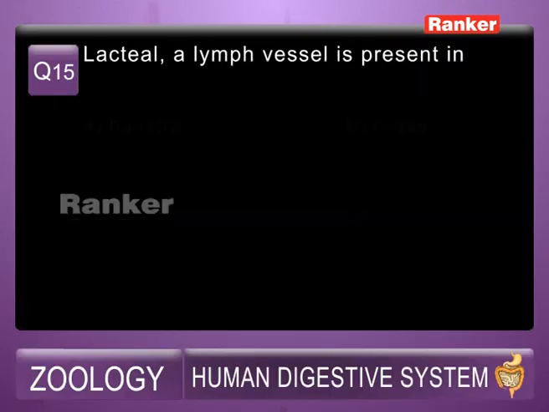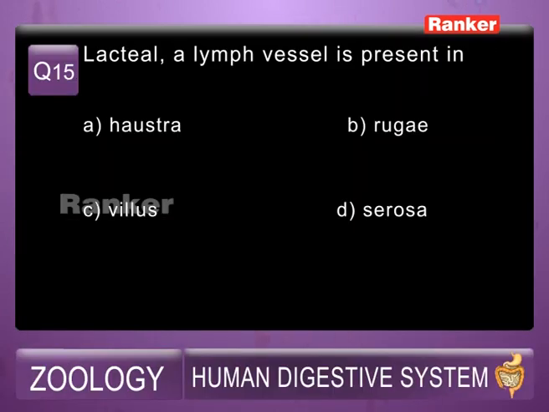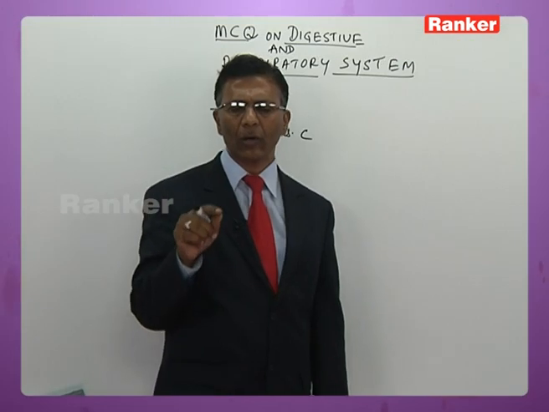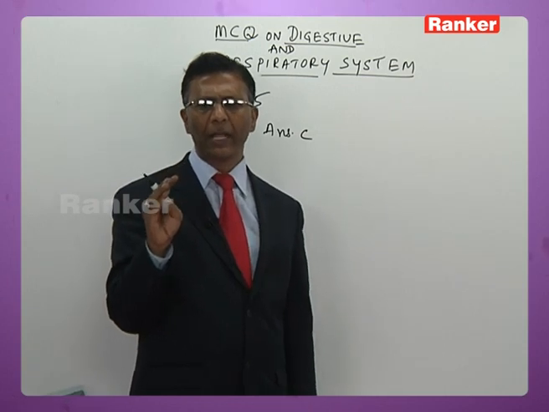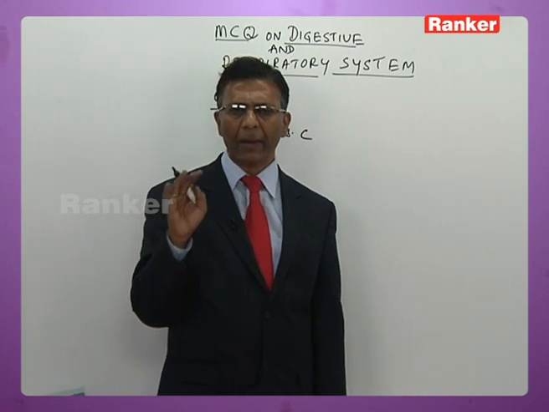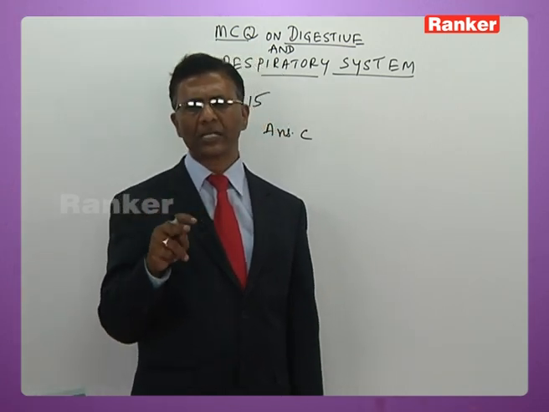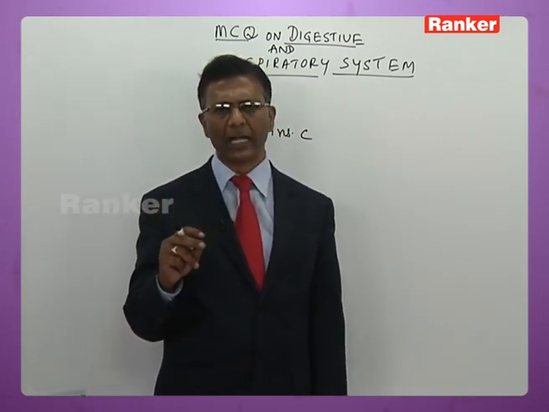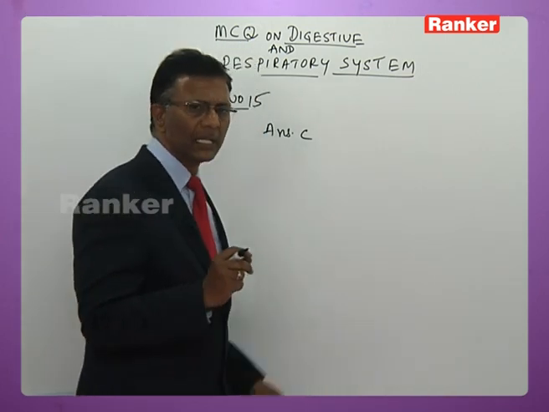Question number 15. Lacteal, a lymph vessel, is present in A. Haustra, B. Rugae, C. Villus, D. Serosa. So the answer for this question is C, villus. When you take a cross section of the villus, it contains a lymph capillary or lymph vessel called lacteal, a hepatic portal vein and a hepatic portal artery. So it has an artery, a vein and a lymph vessel called lacteal. So the answer is villus.